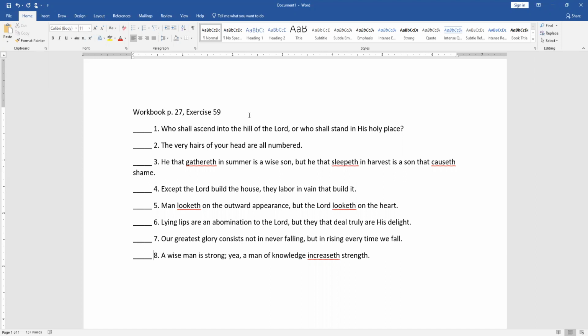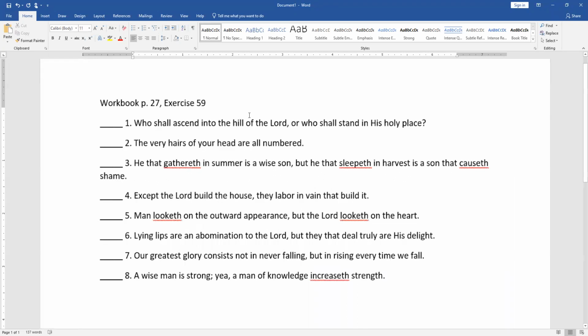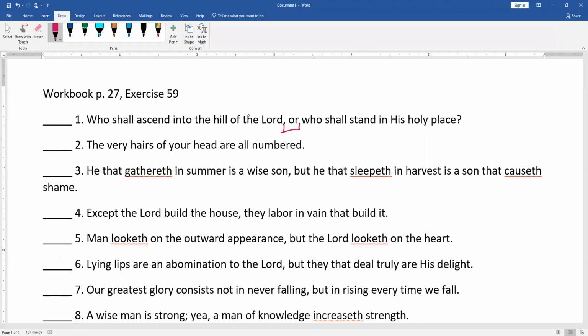Okay. Who shall ascend into the hills of the Lord, or who shall stand in his holy place? Compound. Yes, we have two. So your clue here is if you've got a comma with a coordinating conjunction, look before it and after it. Do you have a complete thought? Who shall ascend into the hill of the Lord? Question mark. Is that like an H? Nope, I spelled it right. That's a complete thought. Who shall stand in his holy place? Complete thought. So this one is compound because you have two independent sentences. There are no dependent clauses in here.